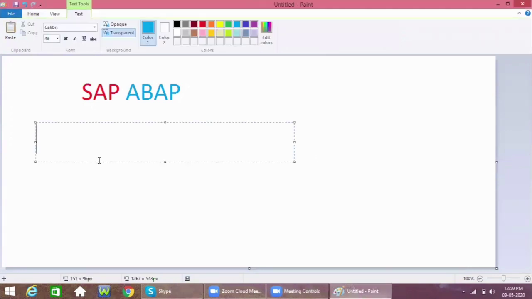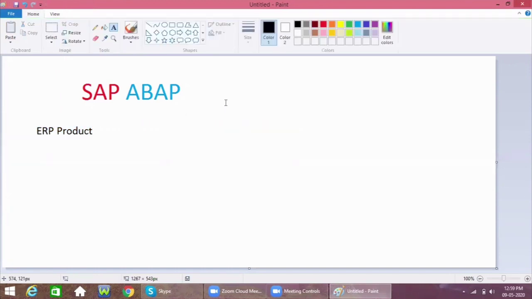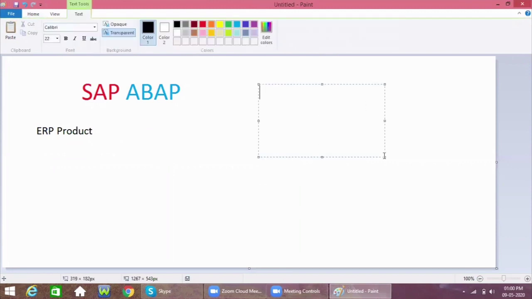It is one of the ERP products. What is an ERP product? First thing, why is it called an ERP product? In the market we have different types of software.